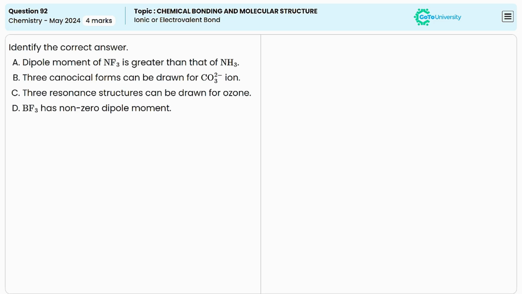In this question, four different statements are given. We have to choose the correct statement from the options. In the first statement, it says that the dipole moment of NF3 is greater than that of NH3. Let's draw the structure of NH3 and NF3.